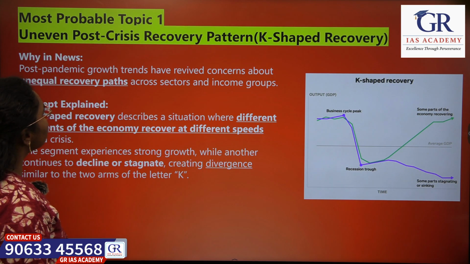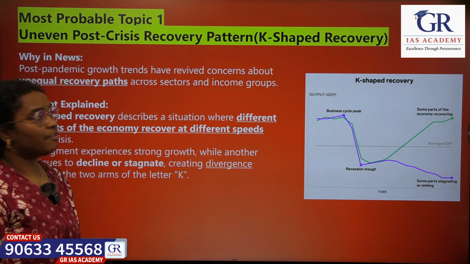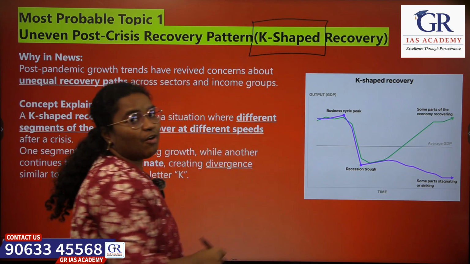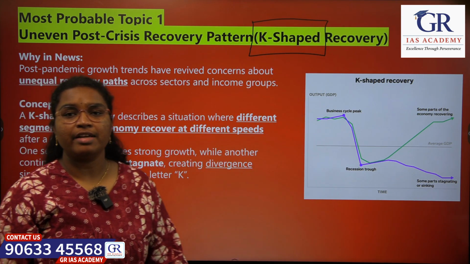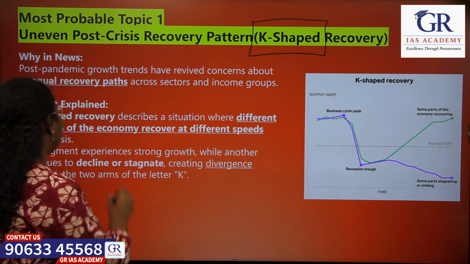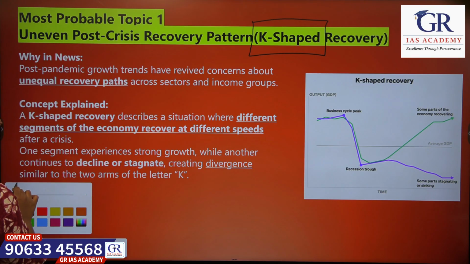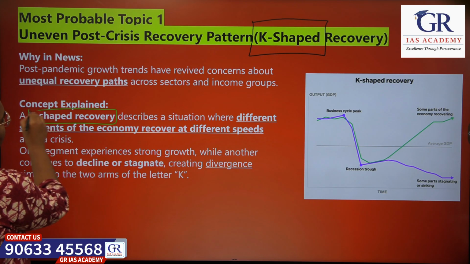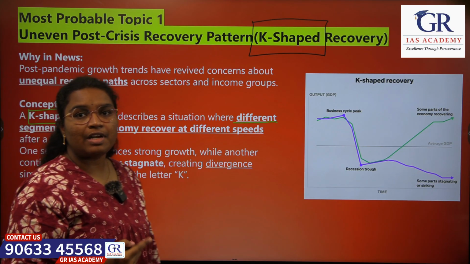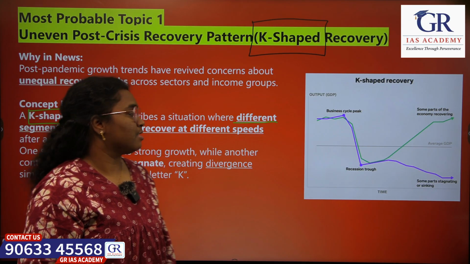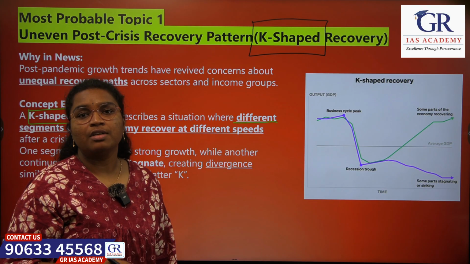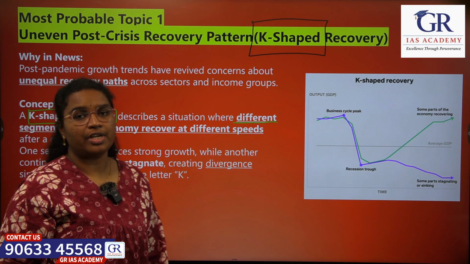So the first topic is uneven post-crisis recovery pattern, that is the K-shaped recovery. We have also seen this K-shaped recovery in the Indian economy post COVID-19 pandemic. K-shaped recovery is a situation where different sectors of the economy recover at different speeds after a crisis. So a few sectors experience strong growth, whereas a few other sectors continue to decline.